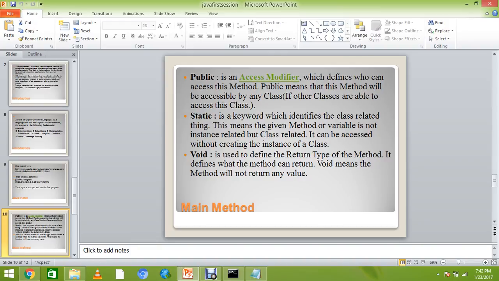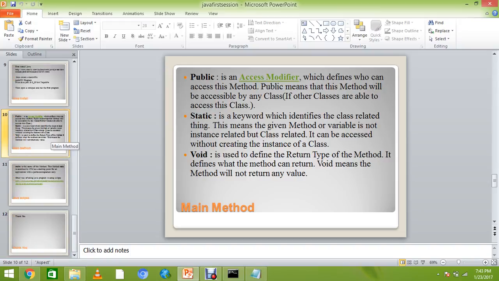It defines what the method can return. Void means it doesn't return any value. That's simple. If you make a string type or an int type method, we should return values there. But when we make a method of void type, it doesn't return anything, in any language.